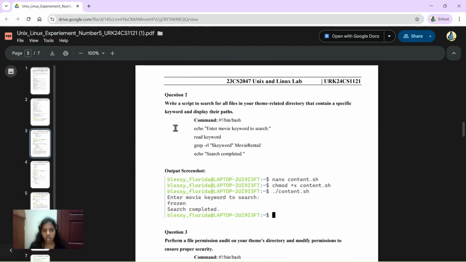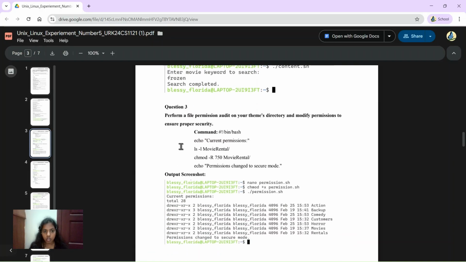The second question is to write a script to search for all files in your theme related directory that contain a specific keyword. The specific keyword I am giving here is movie rental. After searching the keyword, it will display search completed. This particular command is given inside the content script file.